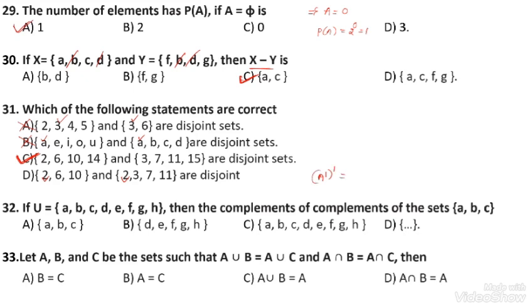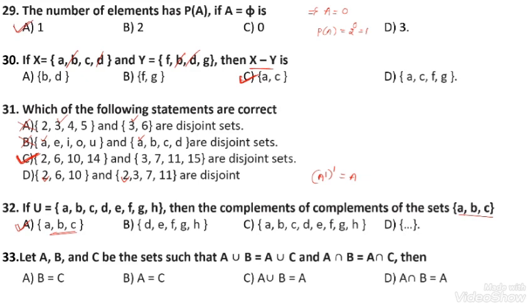We already know the result: the complement of the complement of a set is again that set only. That's why I will take directly the elements A, B, C. Here the option is also A, B, C. Okay, the option number A is correct.